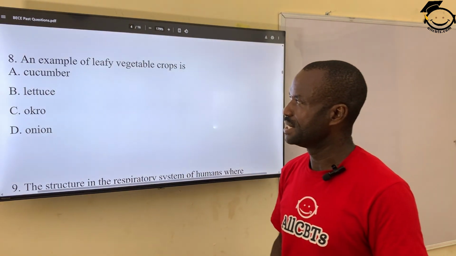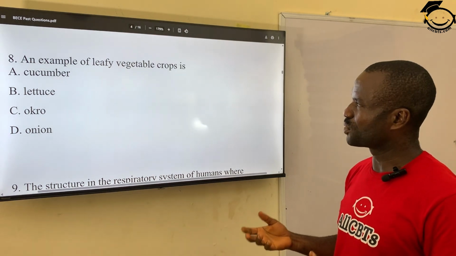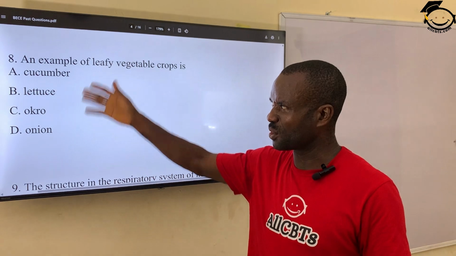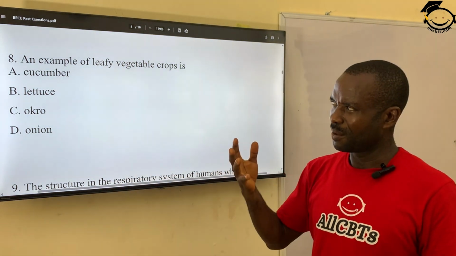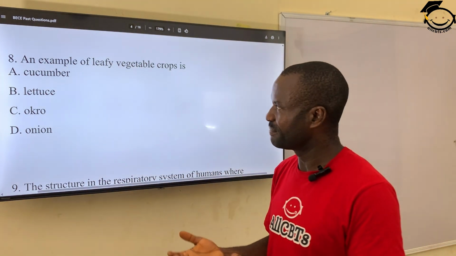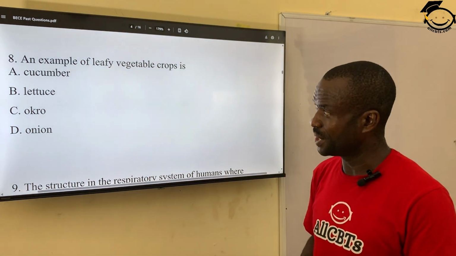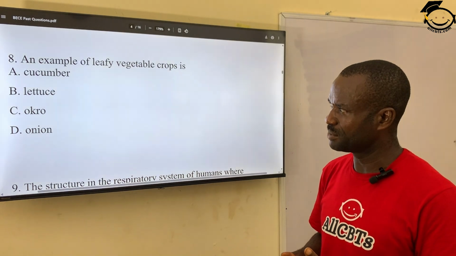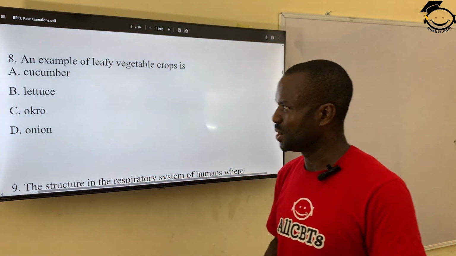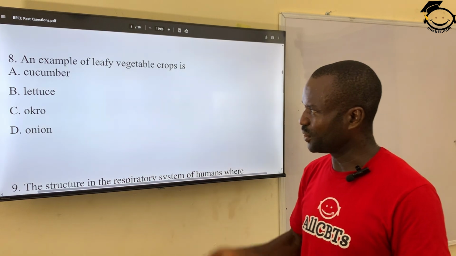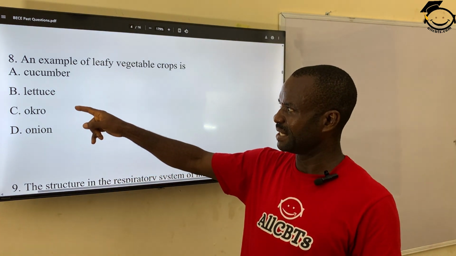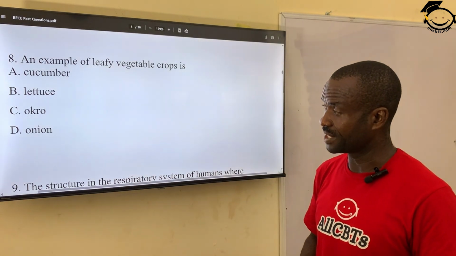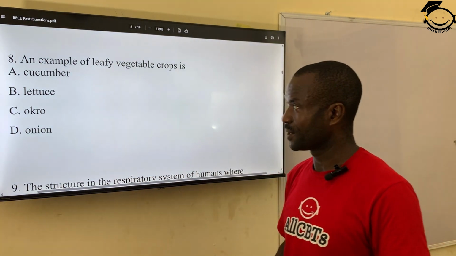Question 8. An example of a leafy vegetable crop is A, meaning out of all these 4, one of them is a leafy, living vegetable. A, cucumber. Cucumber is not a leafy vegetable. Lettuce, okra, and onion. The correct answer is lettuce because lettuce is leafy. It's a leafy vegetable. Lettuce.